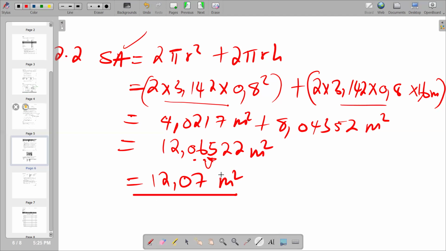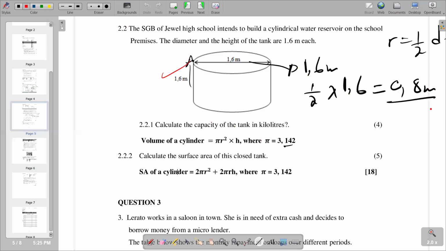Going back to our question, we see that this is the final answer that we have, the final question that we have in terms of our question 2.